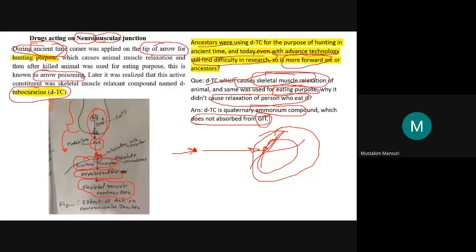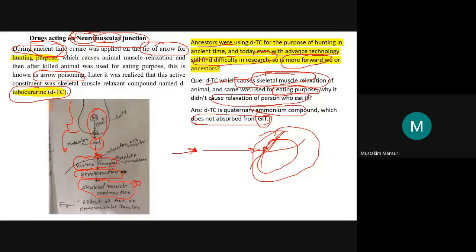This is the effect of released acetylcholine on the skeletal muscle at the neuromuscular junction.